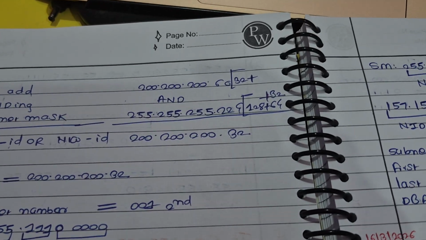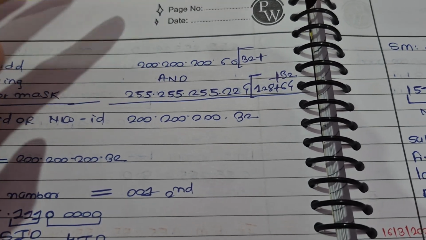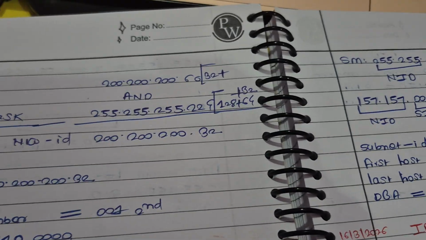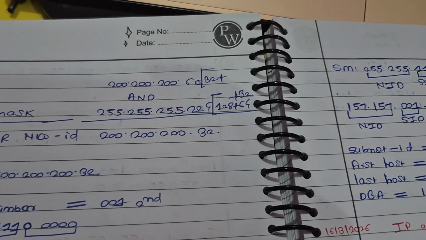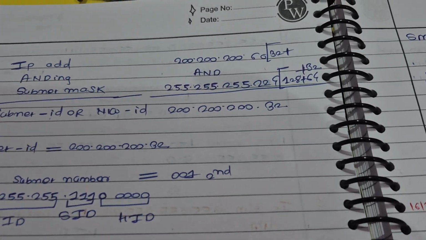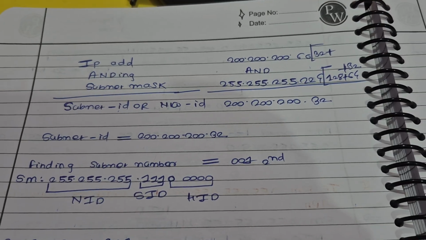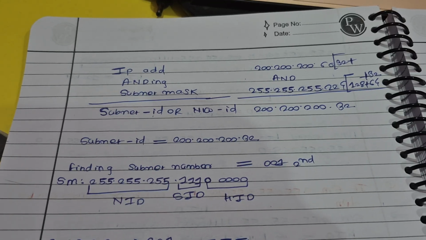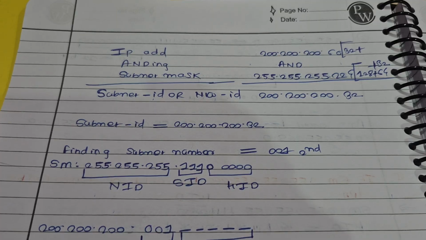And if you can see here, instead of doing the bitwise ANDing of 60 and 224 by completely converting into binary, just use the 128, 64, 32 bit positions and take only the common ones. That's the short trick. You will get 32 as the common thing in both. So this is one trick you can apply here instead of converting everything into binary. From here you will get the subnet ID, and to find the subnet number, you need to convert the